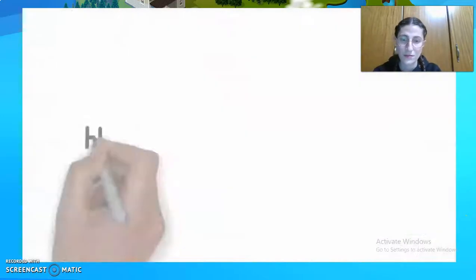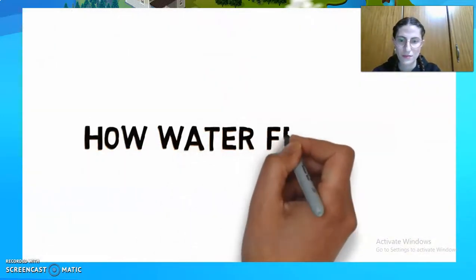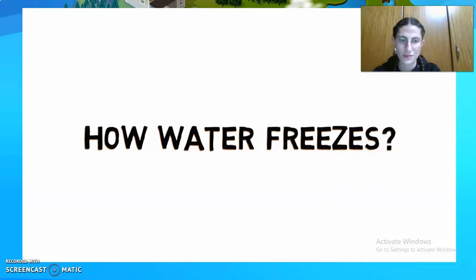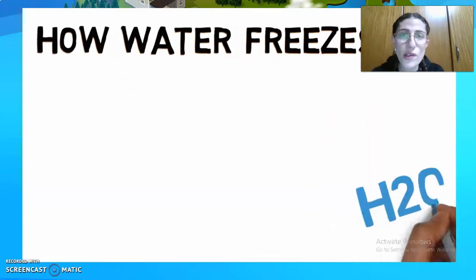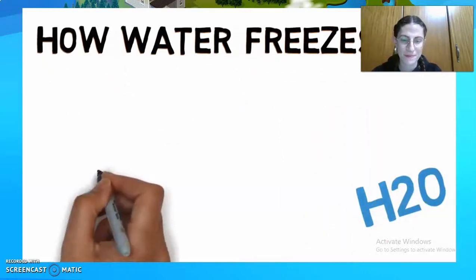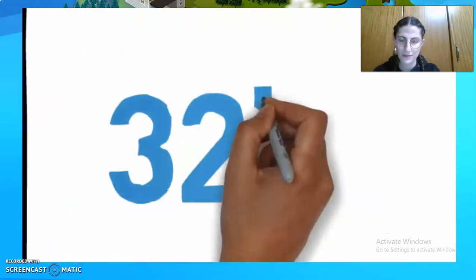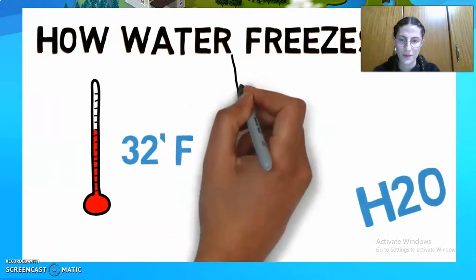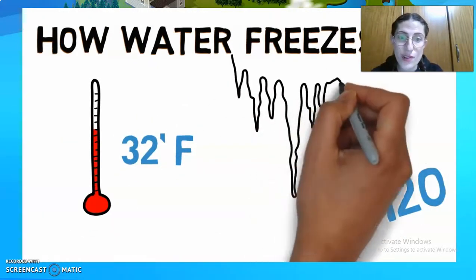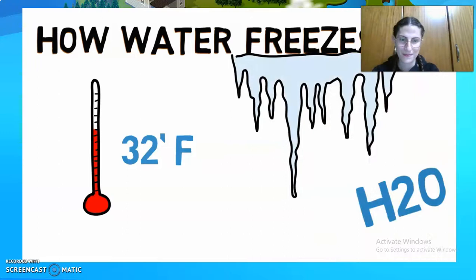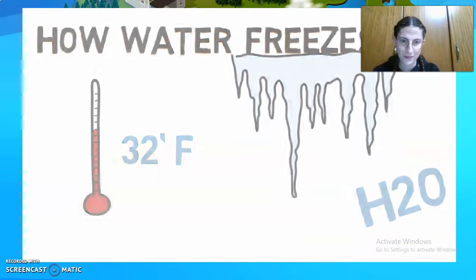Why? First, we need to know how water freezes. Water is made of tiny molecules. Molecules, H2O, are small parts that move around a lot. As the temperature gets colder, the water molecules slow down. When the temperature falls to 32 degrees Fahrenheit, which is equal to 0 degrees Celsius, slow-moving molecules find each other and start sticking together to form ice crystals.